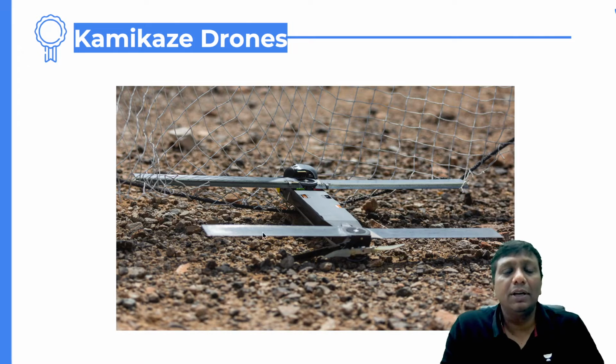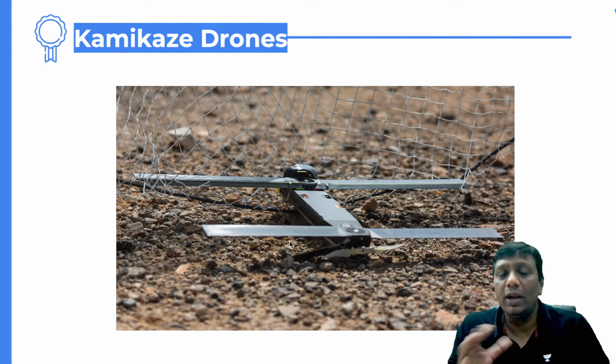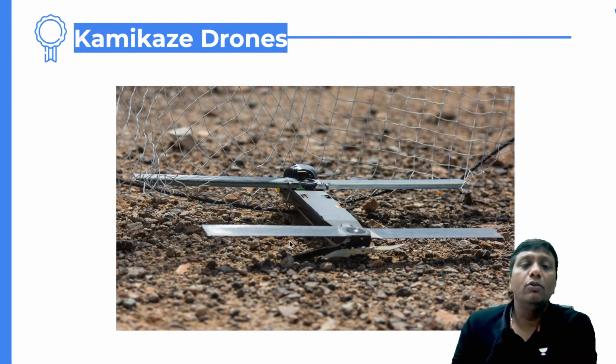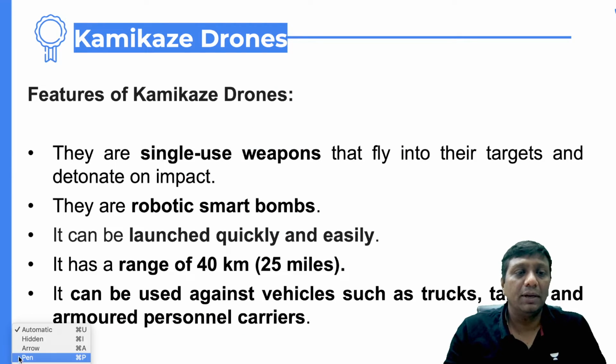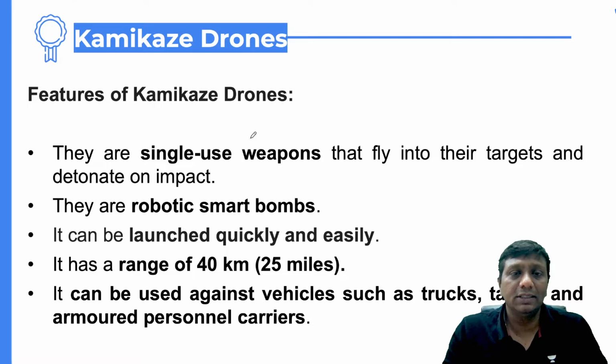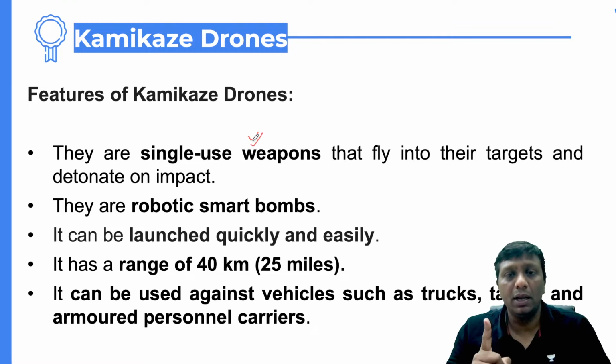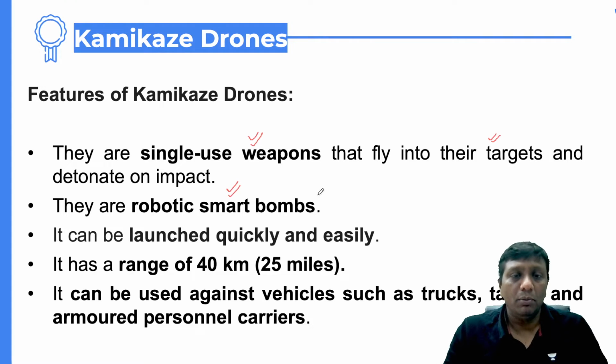It's a drone system that you can see here in this picture, looking like a toy. Exactly, it is looking like a toy. If you go into the kamikaze drone system, guys, what is it? It is a single-use weapon. Only one time can people use it. It is used for the target and detonates on impact only once. Again, I'm repeating, it is a kind of robotic smart bomb.